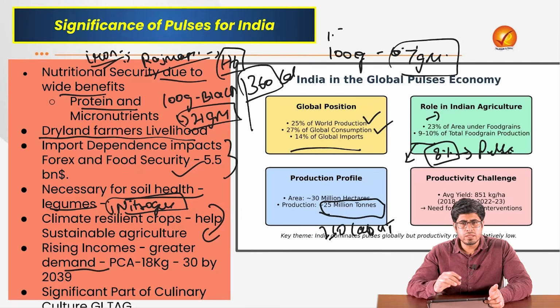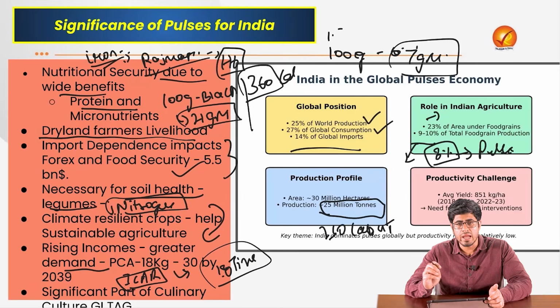And as per the economic growth of our country, we are witnessing a rising demand for pulses as people are getting more aware about dietary needs, about the need for protein as well as other micronutrients. The demand is rising. As of now, the per capita average that a person in India gets is around 18 kilograms of pulses every year. But as per research by ICAR, they have identified that by the year 2039, this demand would rise to around 30. That means we need around 1.8 times the present day production. It is high time that we focus on enhancing the production of our pulses to meet this growing demand.